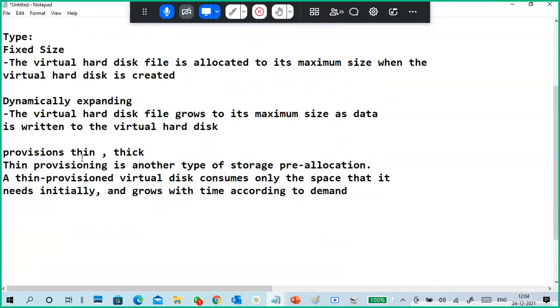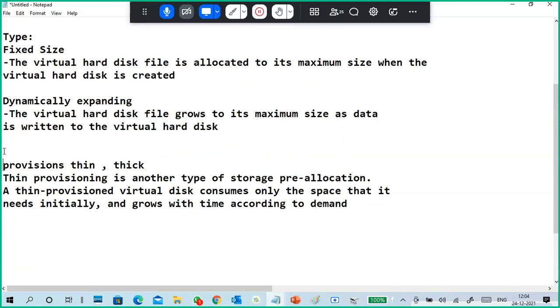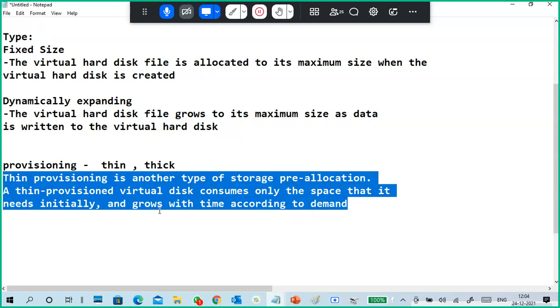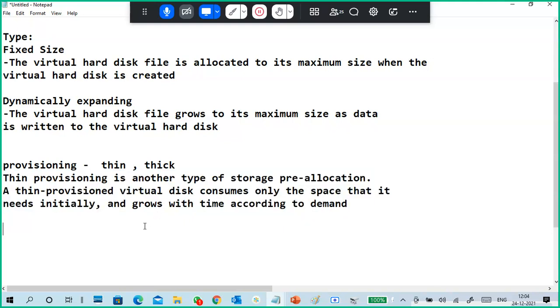Understand the concept. This is provisioning, with thick and thin provisioning inside it. What is thin provisioning? Very simply, thin provisioning means dynamically expanding.